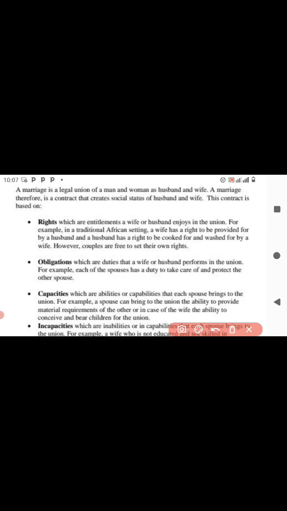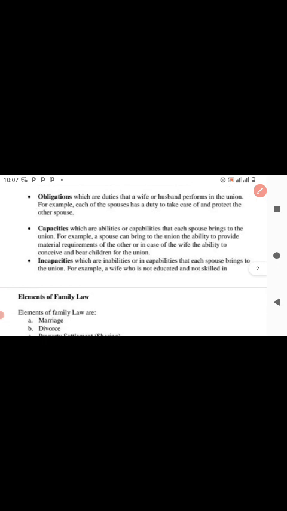However, couples are free to set their own rights. Maybe some people would say the husband will be helping his wife to cook. That is okay if they decide to do that. Also, you say, since I'm working as a wife, let me provide for my husband. It is also based on your own free will. You set your own rights in your marriage. But there are those rights for a union, a contract between husband and wife, that should be enjoyed there.